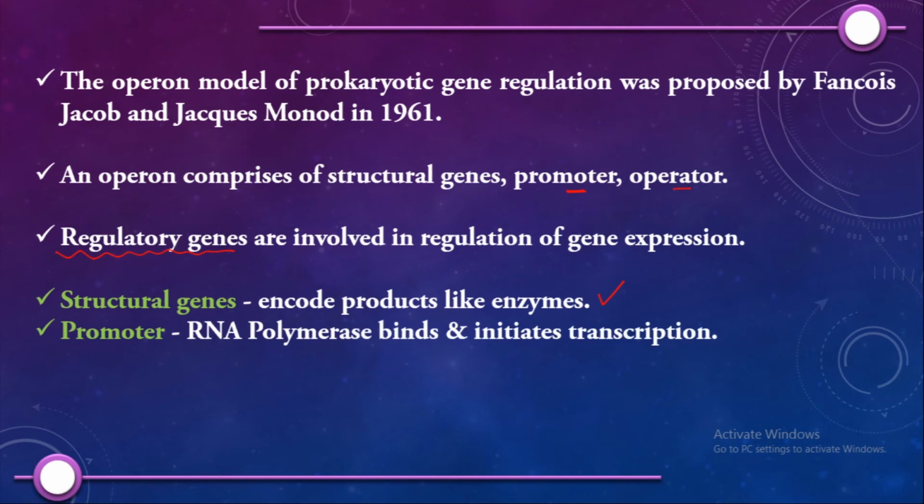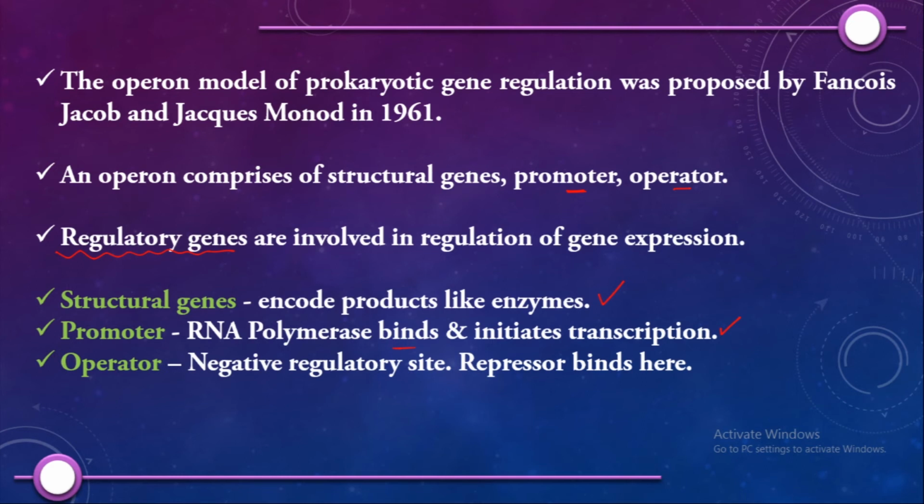It is going to contain the operator. Now, this operator is the negative regulatory site. It means if the cell has to block transcription, it takes the help of this operator sequence. There is one protein called the repressor protein.